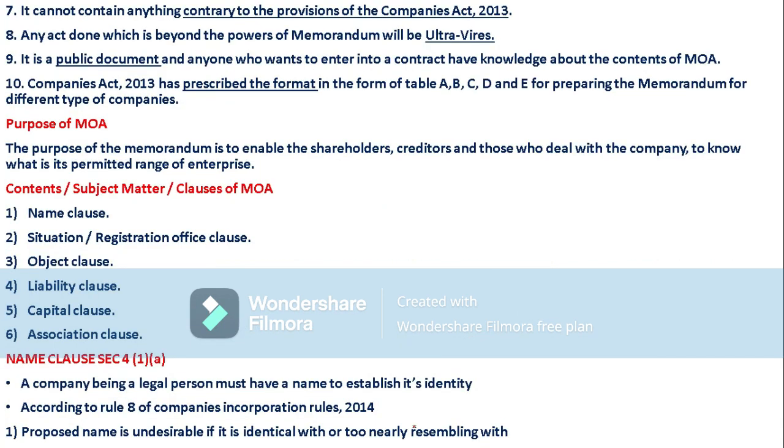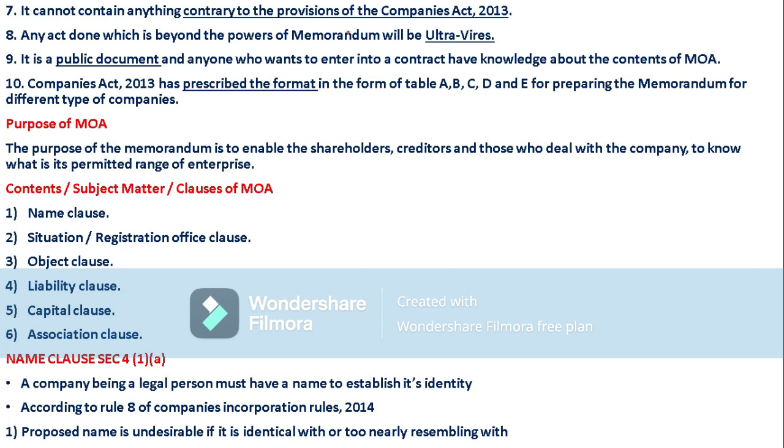Now coming to the seventh feature, it cannot contain anything contrary to the provisions of the Companies Act. Under the memorandum of association, the aims and objectives, conditions, limitations, powers, activities, all these should not go beyond the Companies Act.